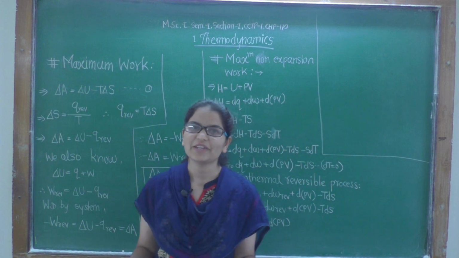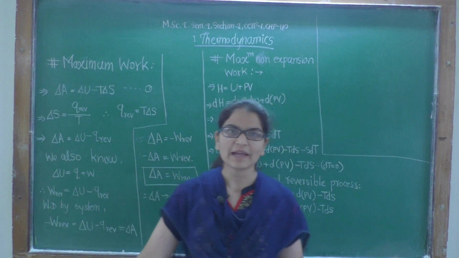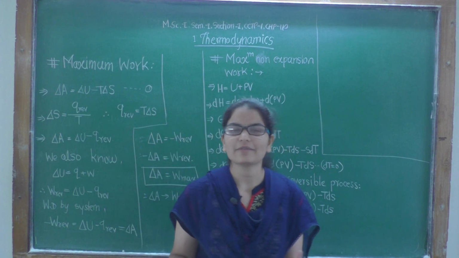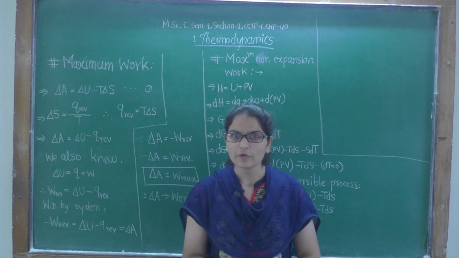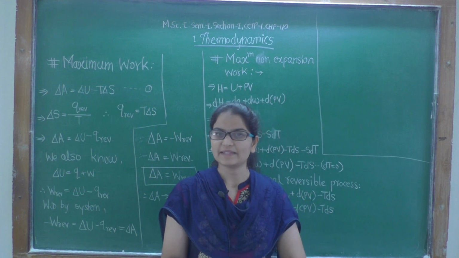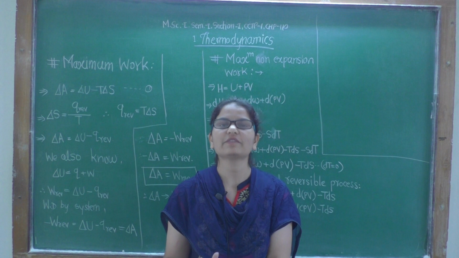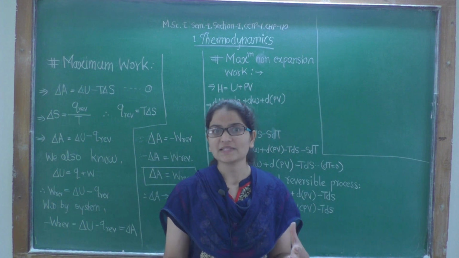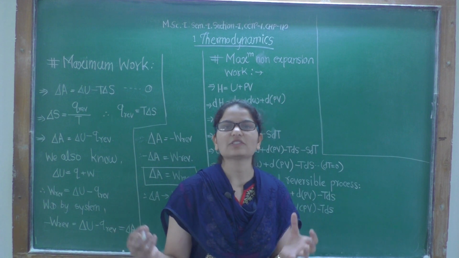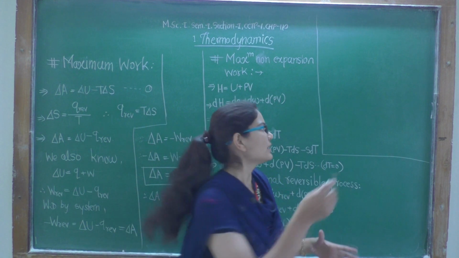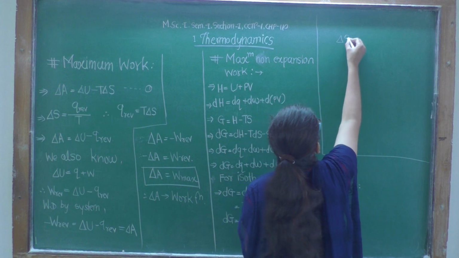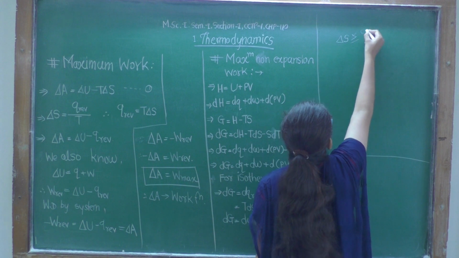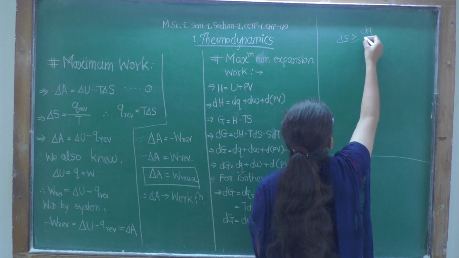Hello guys, today we will see what is maximum work and maximum non-expansion work. But before that, let's see what we have seen in previous classes. First of all, we saw the first law, then the second law. The second law introduced a new state function called entropy, and with the help of that entropy, Clausius derived one inequality that is called Clausius inequality. That was delta S is greater than or equal to dq by T.